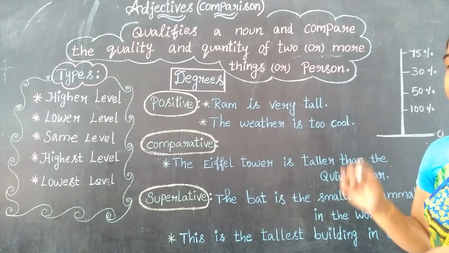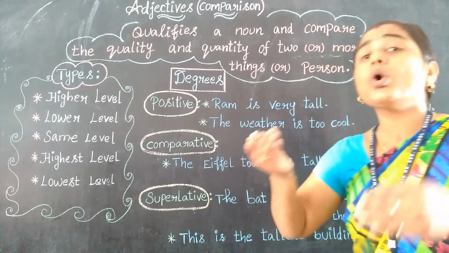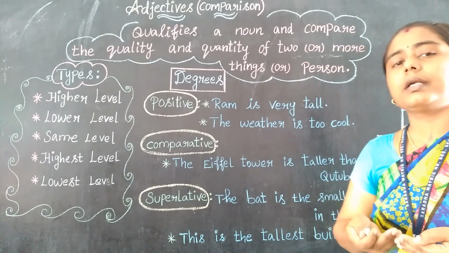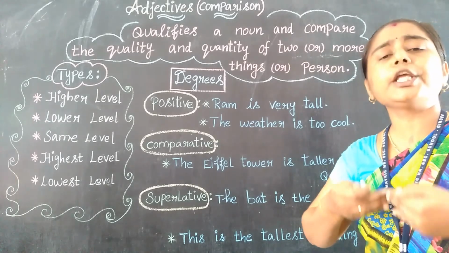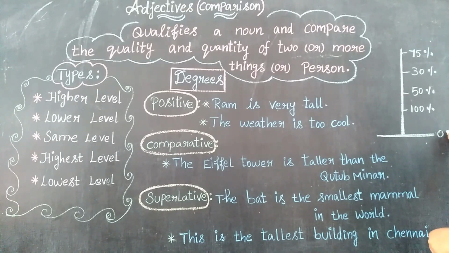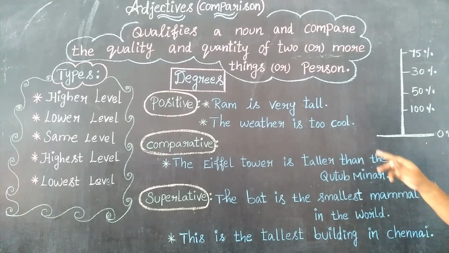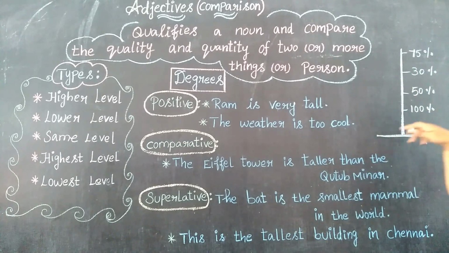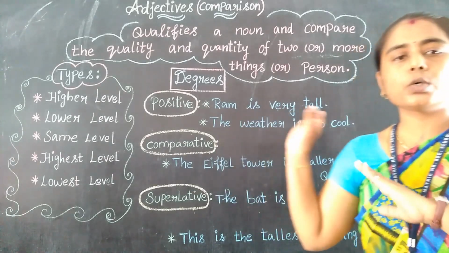So 100% is the highest level. The lowest level is very average, below average, right? The rating will be very low. That is the lowest level, so here, 0%. So this is the lowest level. These are all the ratings of those levels, right?